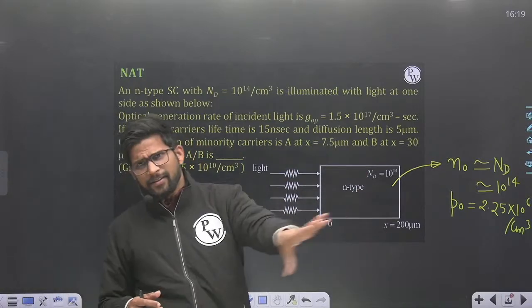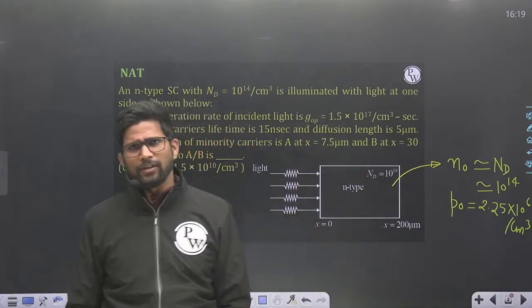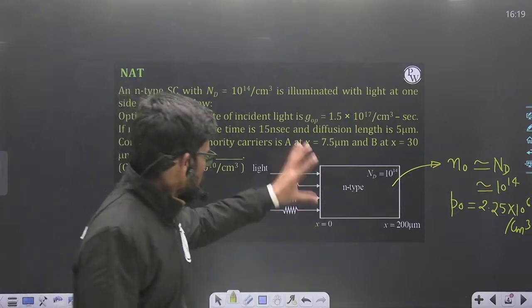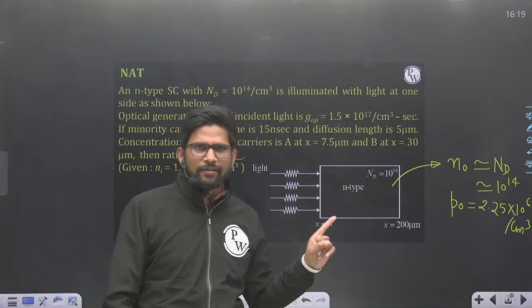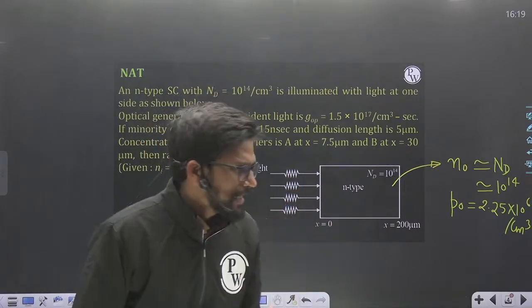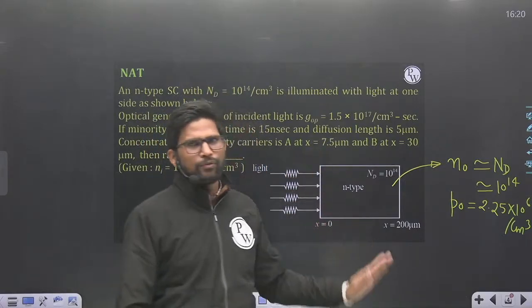When light falls on one side of the semiconductor, obviously excess minority and excess majority charge carriers will be generated at this end, at x equal to 0.